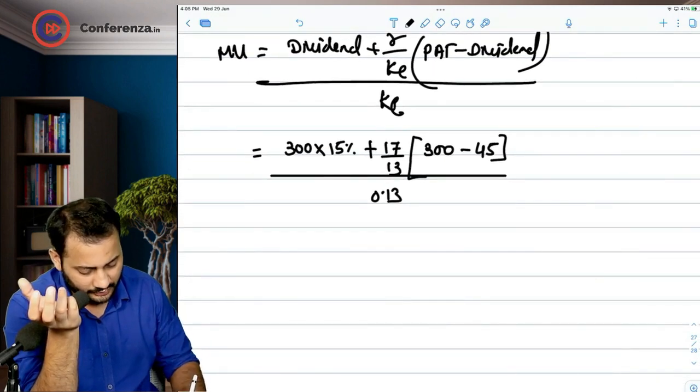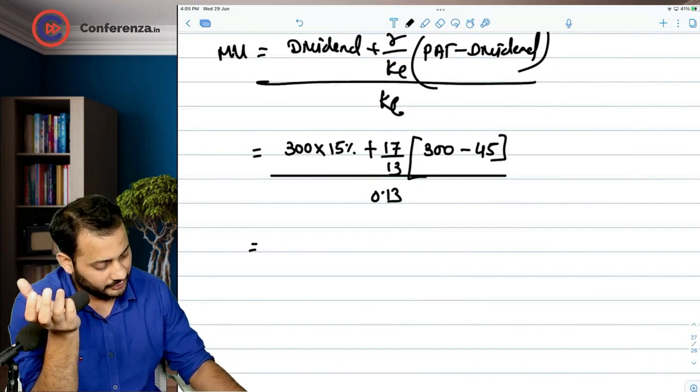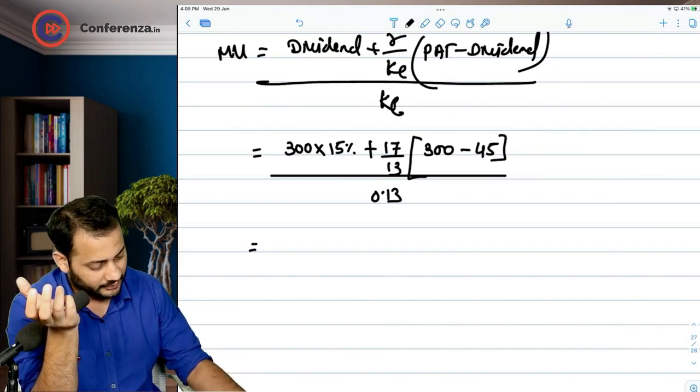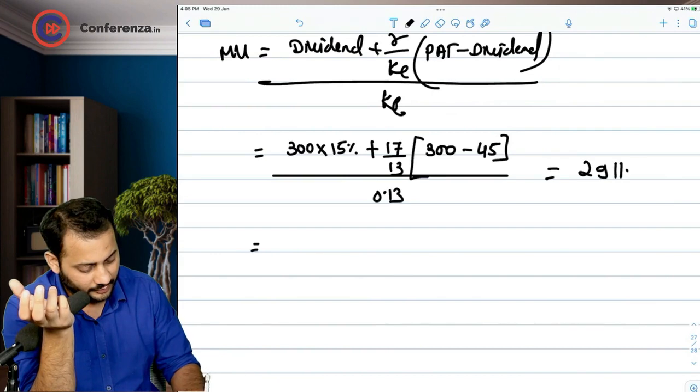So if we solve this, we will get 300 minus 45 into 17 by 13 plus 45 divided by 0.13. You will get the value of 2911.24.